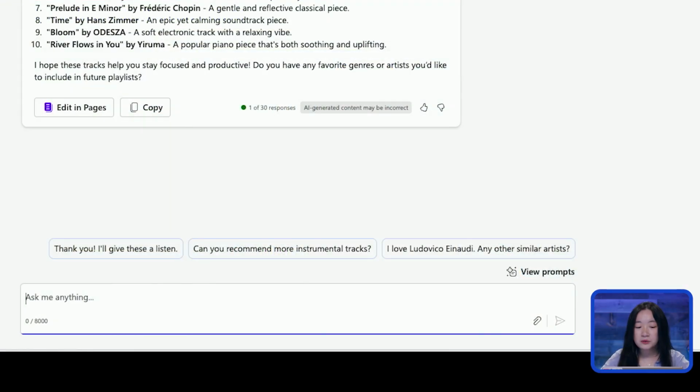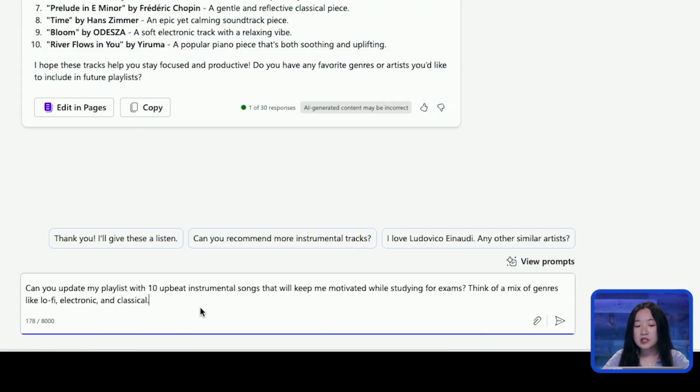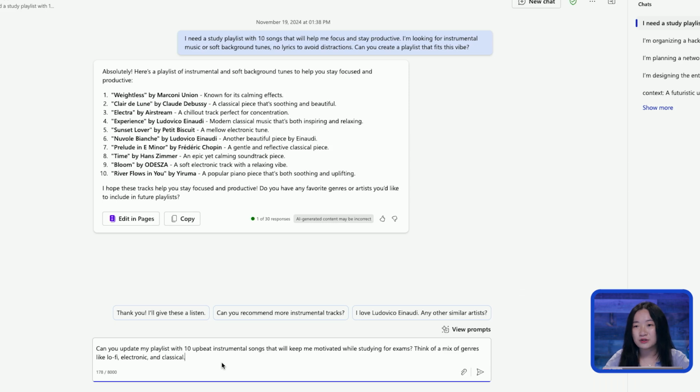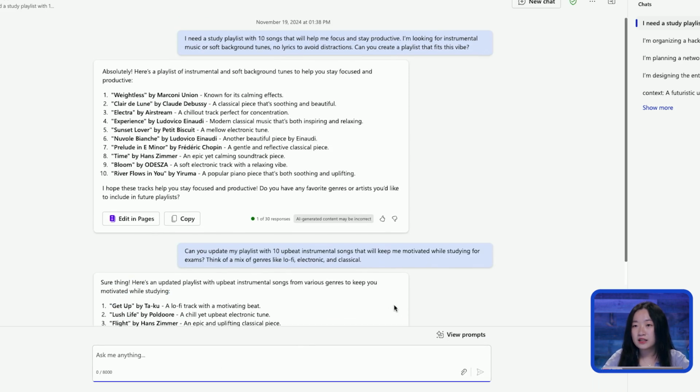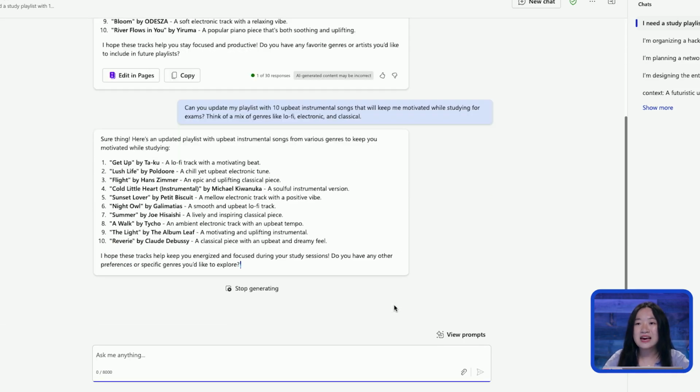Now that we have a general study playlist, let's personalize it by adding or excluding genres, adjusting the energy levels, or specifying certain types of music that you might find helpful. If you prefer something more upbeat to keep you energized during long study sessions, you can ask Copilot for suggestions accordingly. So here I'm going to update it and ask Copilot, can you update my playlist with 10 upbeat instrumental songs that will keep me motivated while studying for exams? Think of a mix of genres like lo-fi, electronic, and classical. Here I'm going to input it into Copilot, and just like that, we are being generated 10 songs that are now curated.